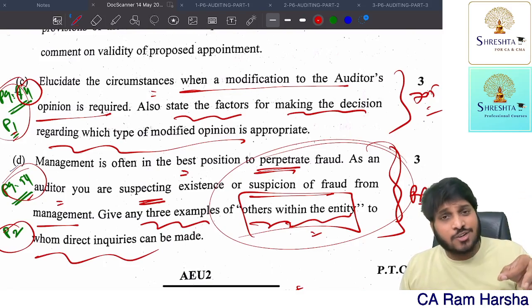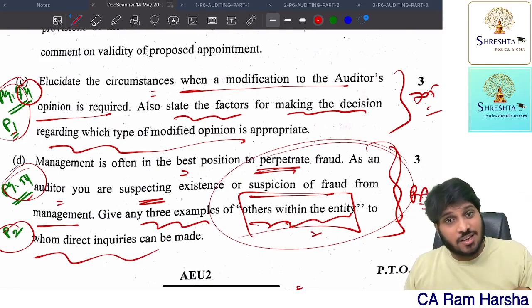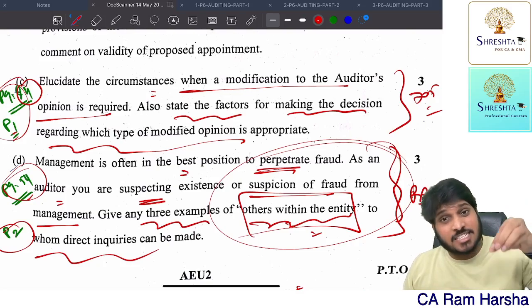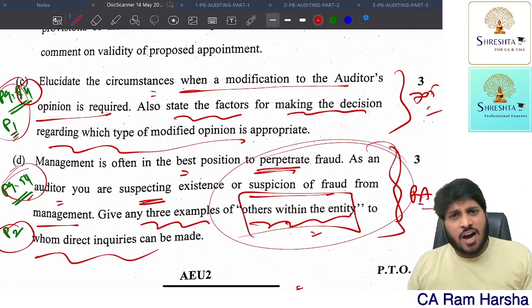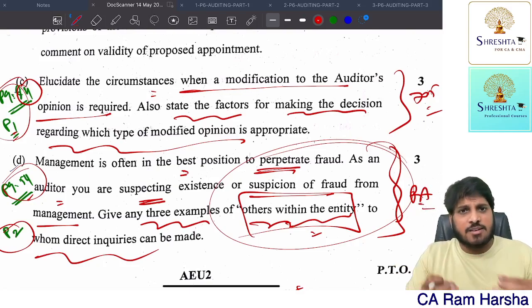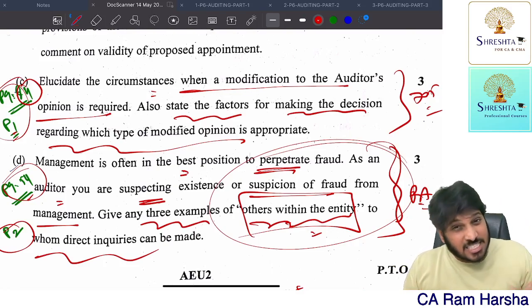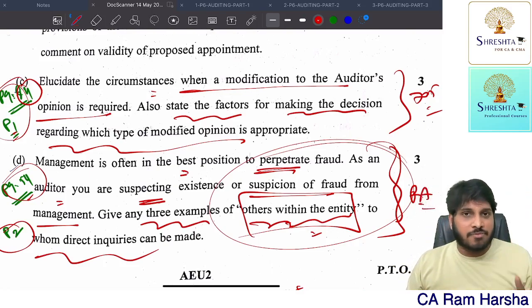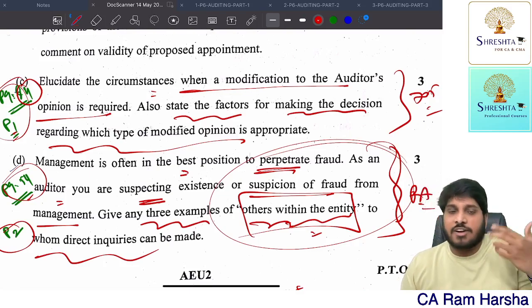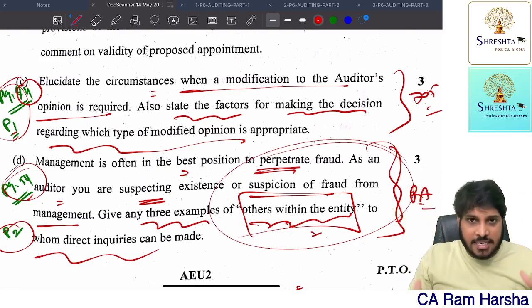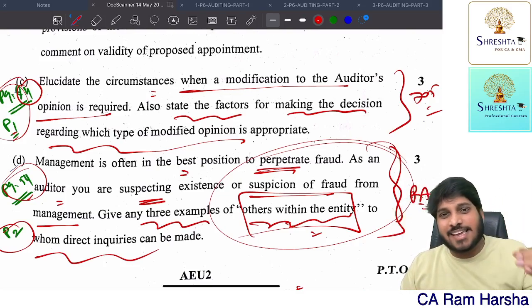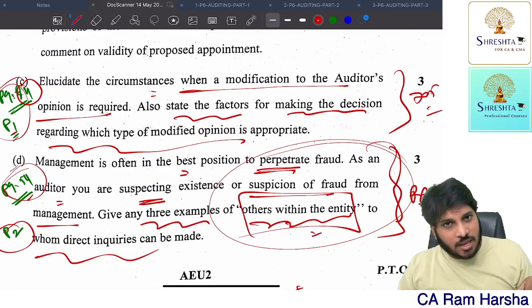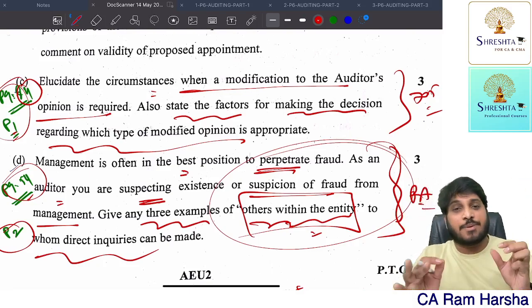Some 3 to 6 marks only would have been tested in audit strategy. Some 3 to 6 marks only in automated environment. Hardly you will be losing 15 to 16 marks in this paper, which you cannot attempt. The rest, 50 plus marks, you can attempt perfectly. And in the objective paper you could have attempted 25 plus. As a whole, 80 plus marks can be attempted comfortably if you prepared with the 70% preparation strategy, which I always recommend.